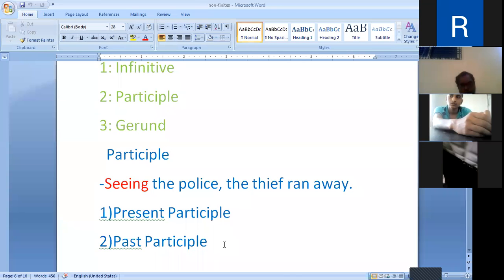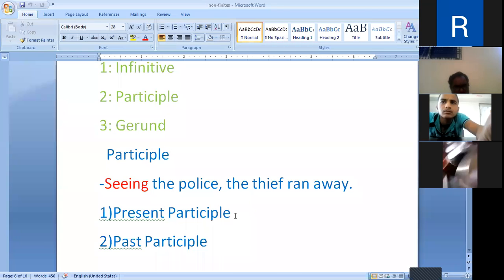What is a present participle? A present participle is a non-finite verb which ends in ing, like looking, playing, seeing, and works like an adjective. That is the present participle.